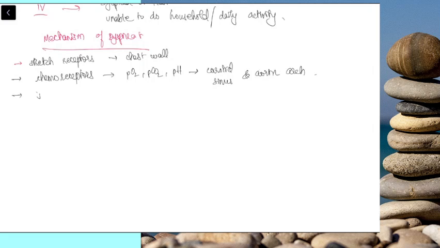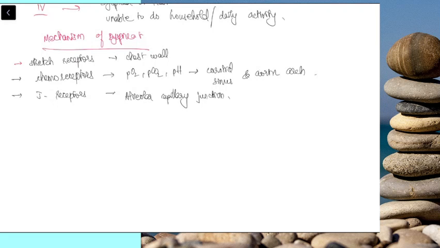And then we have J receptors. They are present in the interstitium, that is the alveolar capillary junction. If any fluid accumulates there due to pulmonary edema or any infection, they will be stimulated and they will increase the respiratory rate.